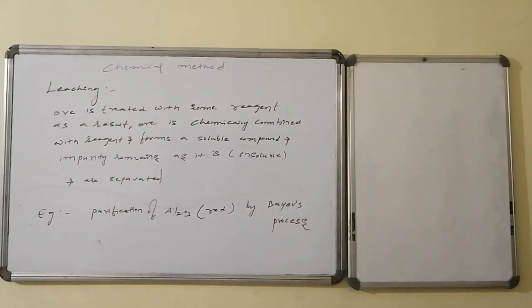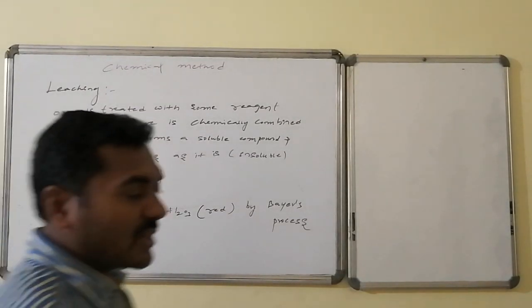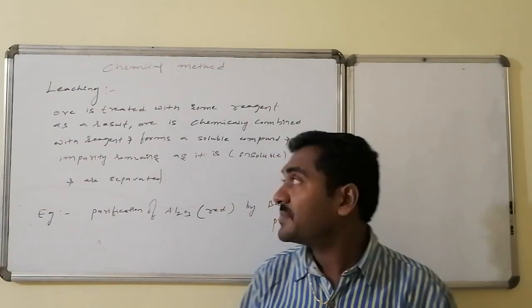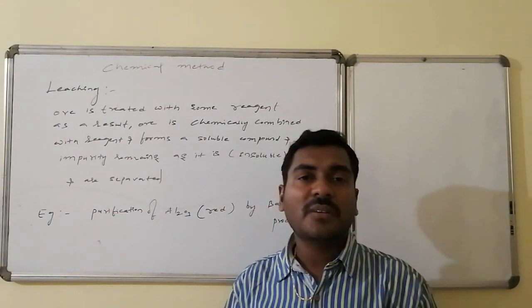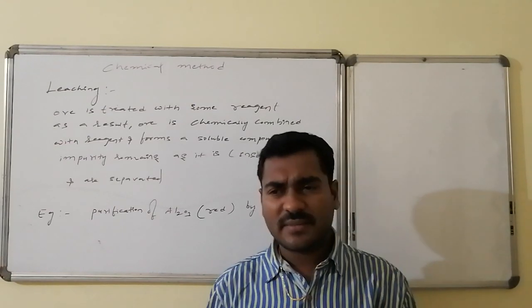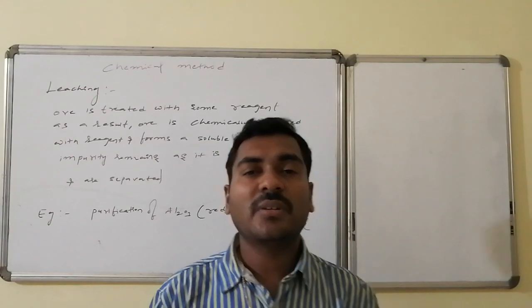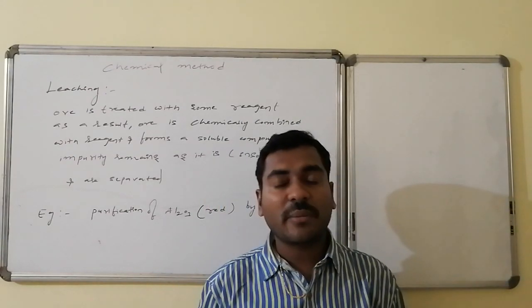The second variety of concentration is the chemical method. The chemical method is leaching, otherwise leaching is the chemical method. In this process, the ore which has some impurities, we are doing the concentration. We want to remove the impurities present in the ore. The ore is allowed to react with a chemical reagent.